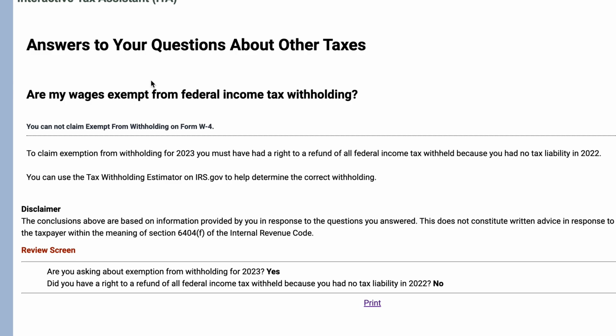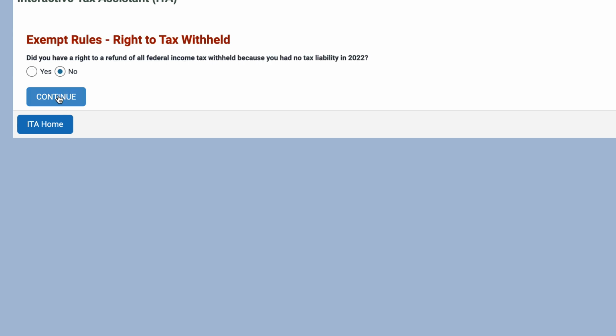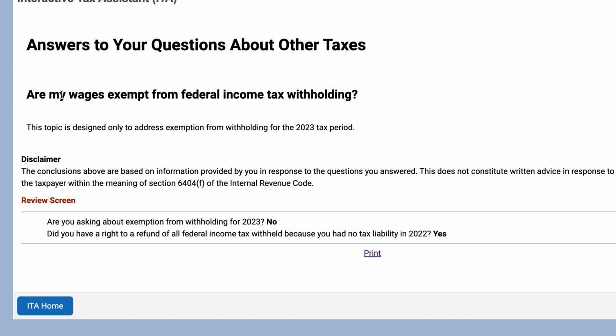If you want to claim that exemption from withholding for 2023, you had to have had a right to a refund of all of your income tax previously withheld because you didn't have a tax liability in the previous year. So let's go back and say no, and then we'll say yes to this question. This was only designed to address the exemption for the current tax period, which happened to be 2023.